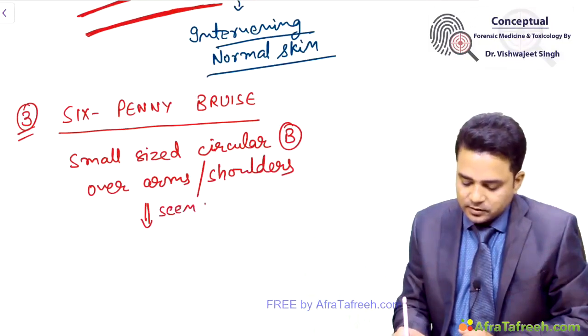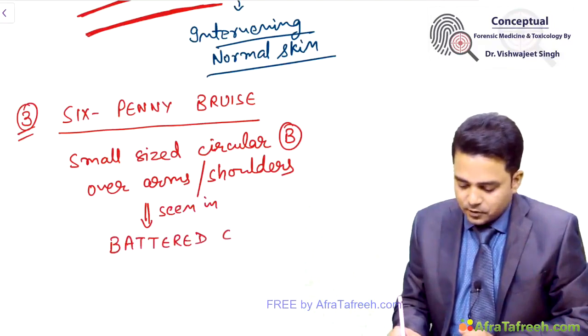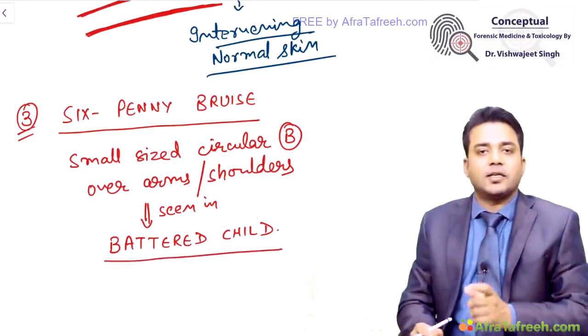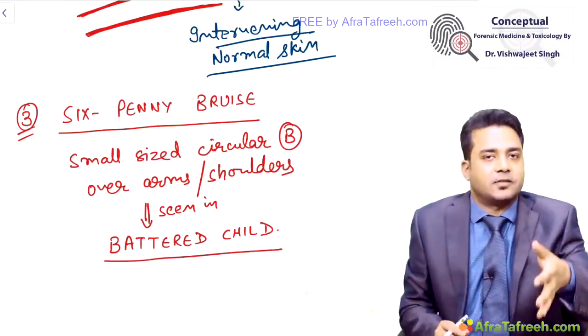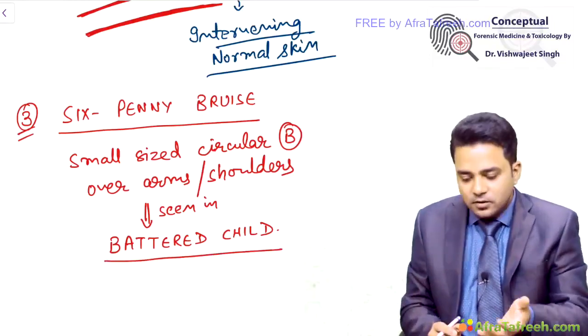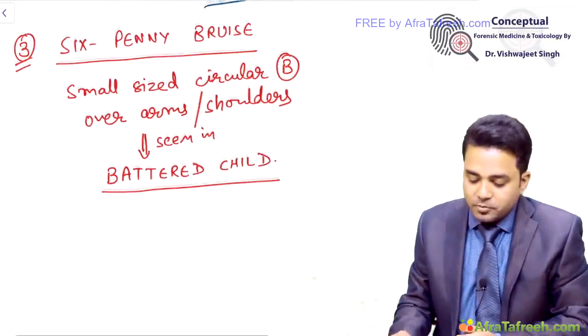These are seen in battered child. A battered child is a child who is constantly being beaten by the parents. Parents themselves beat their own children, giving rise to another question, battered baby syndrome.